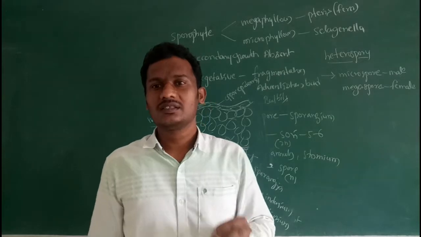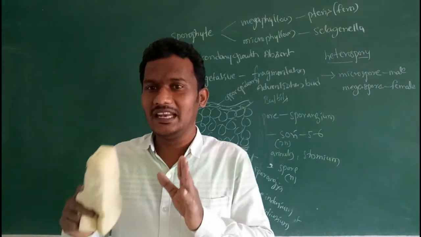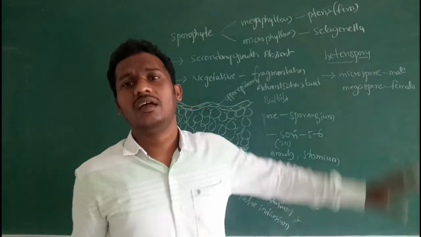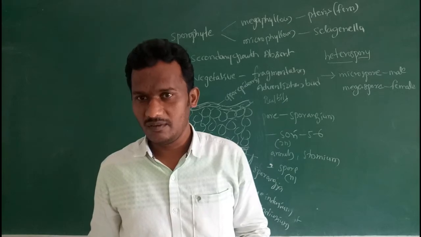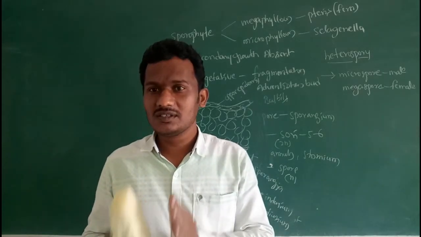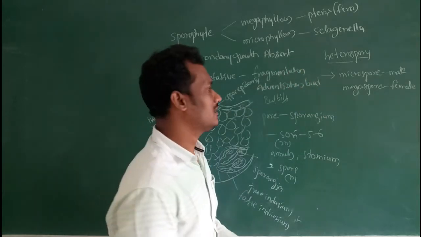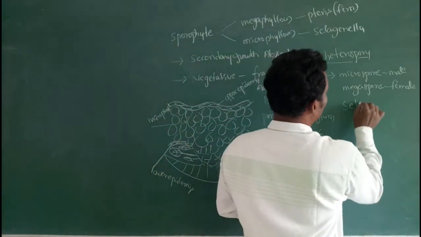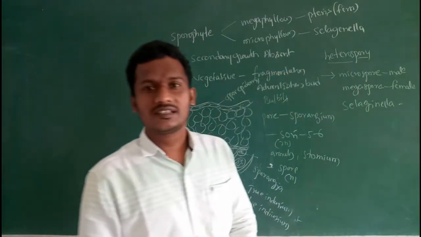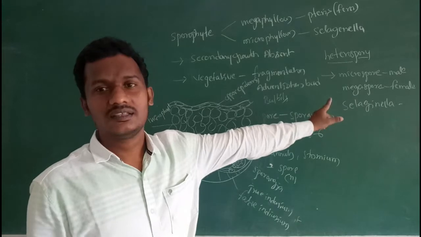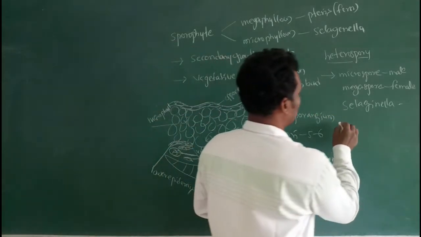This leads to the seed habit. Seed habit originated in pteridophytic plants, but without the formation of seeds. There are some advances towards the seed habit in pteridophytic plants. Best example, Selaginella. So Selaginella shows some advances towards the seed habit. What are those advances?